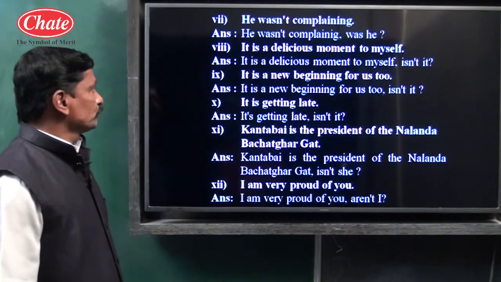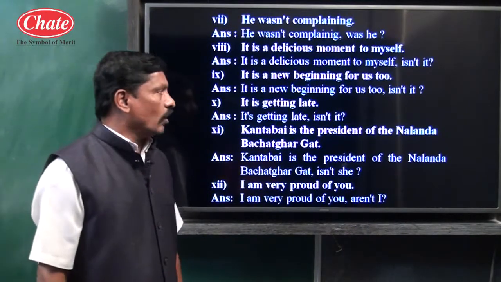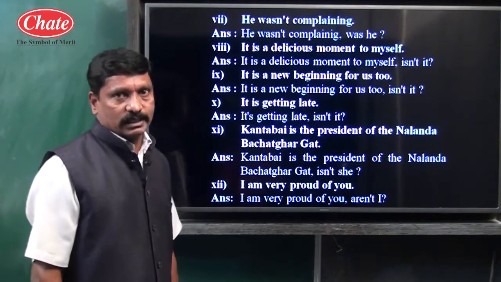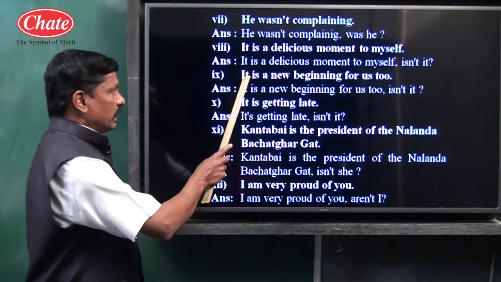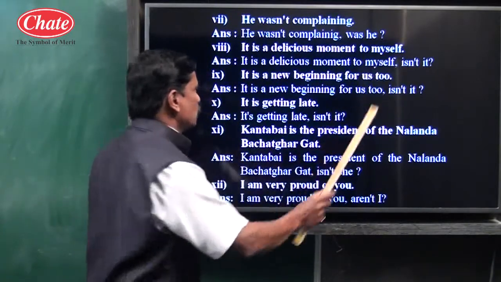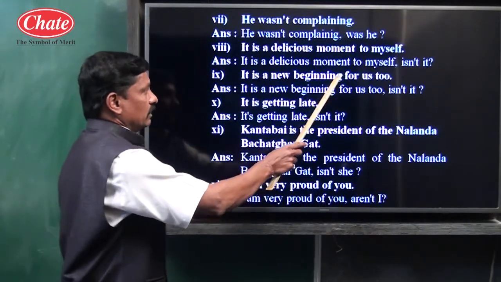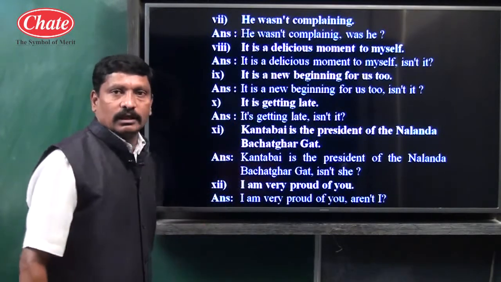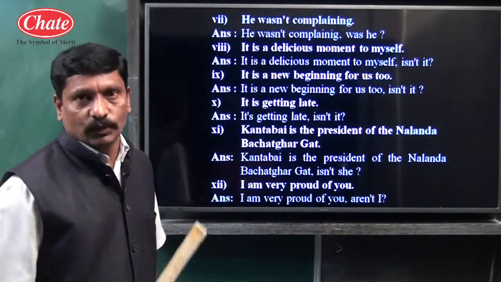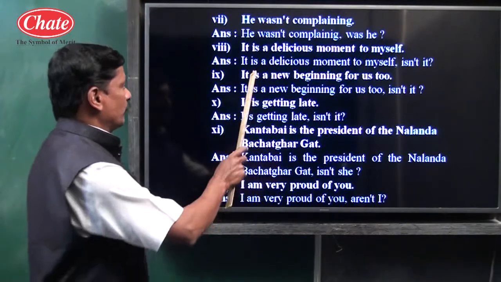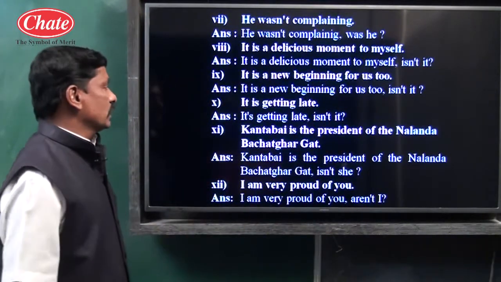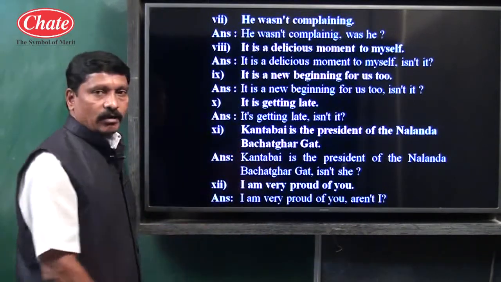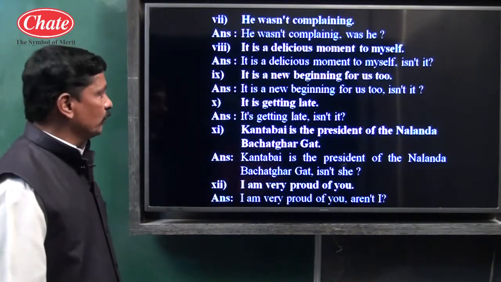Example number 9. It is a new beginning for us. The type of sentence is assertive. It is a pronoun, it is used. There is no negative word like no, not, never. The sentence is affirmative, so the tag should be negative. In this example also, is is an auxiliary, that is a helping verb.